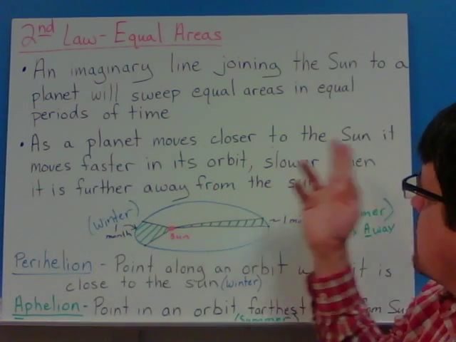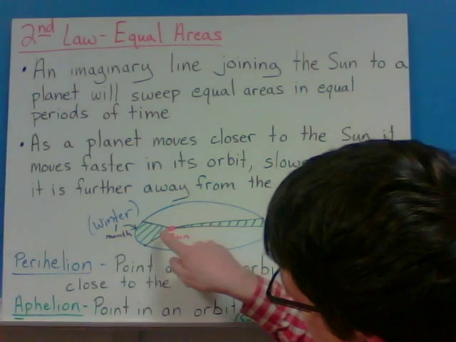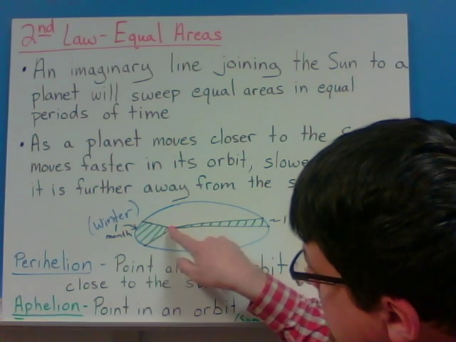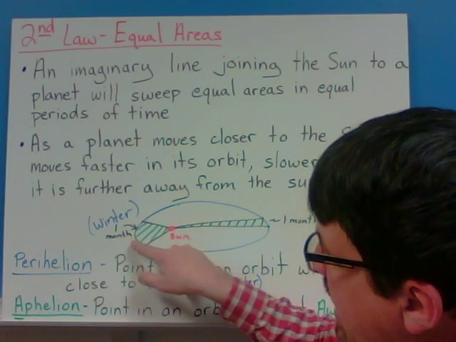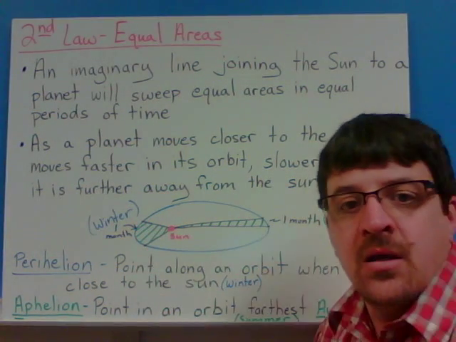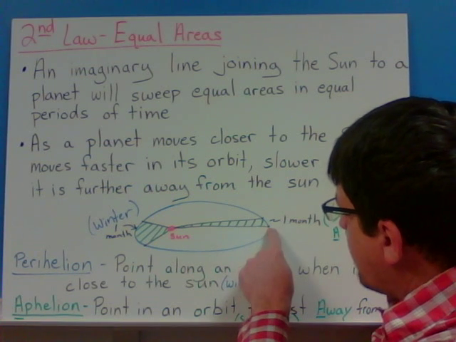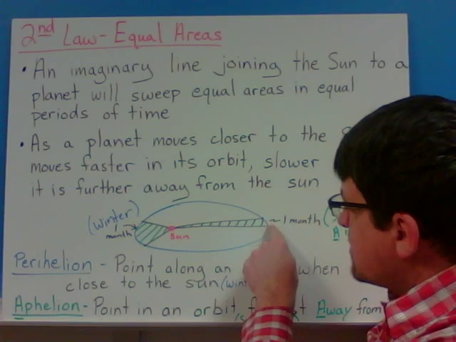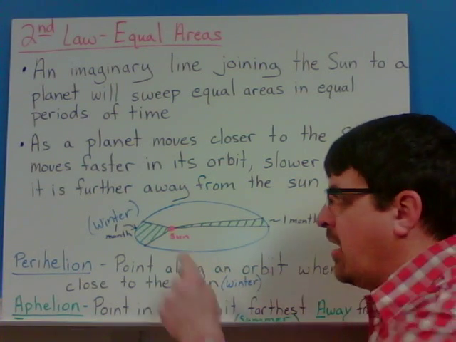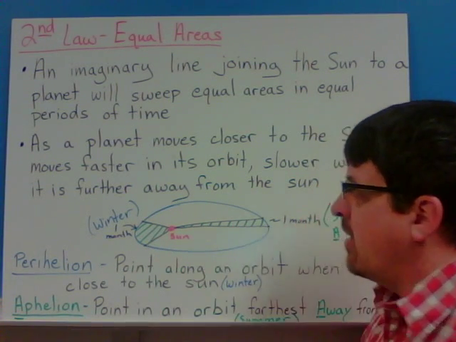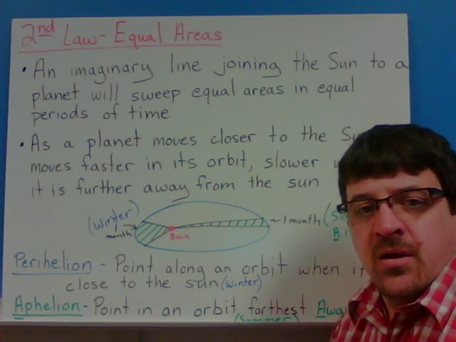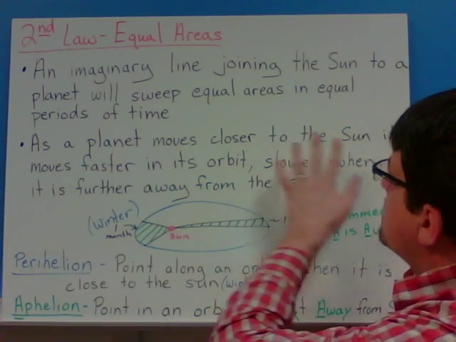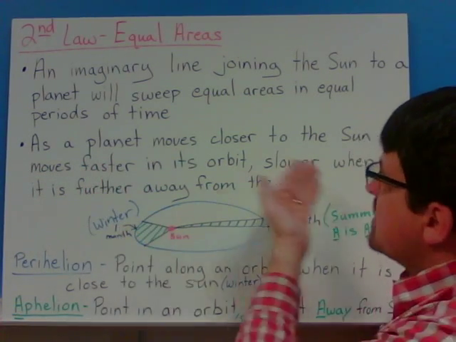As a planet moves closer to the sun, it moves faster. Look at when it's close right here to the sun, if that's where the planet is in its orbit, it's going to move faster, so it's going to cover more distance than when it's farther away. When it's farther away, it's going to move slower in its orbit, so it's not going to cover as much distance. But that area and that area that I shaded in green right here, those are equal. So, as a planet moves closer to the sun, it moves faster in its orbit, slower when it's further away from the sun.